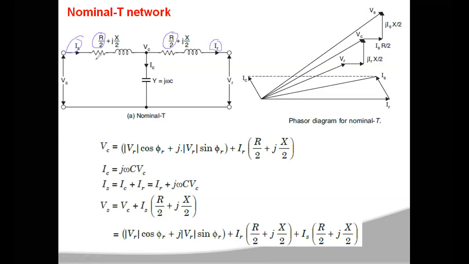Okay, so the voltage drop across this resistance, sorry, not voltage drop, power losses, will be IS square into R by 2. For this resistance, the power loss is IR square into R by 2. Now the total power losses will be the sum of these two: IS square R by 2 plus IR square R by 2. This is for one phase only, so this is the equivalent circuit for a single phase. For three phase you have to multiply this with 3.